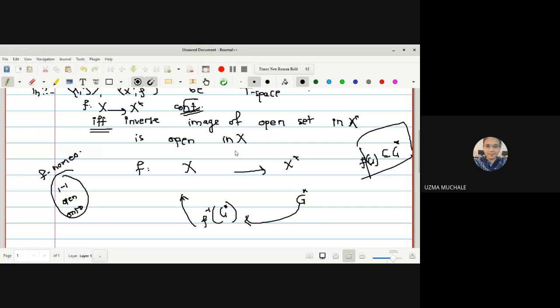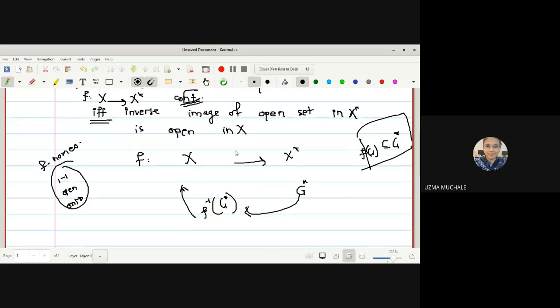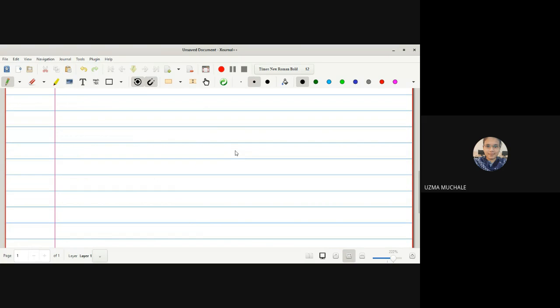What is our aim to show? If you have any open set G star in X star, we have to show that the inverse image is also an open set. We have to show this considering the mapping F is a continuous map. Okay. Later on I will put in detail a video on how to prove this. Until then, we will just see the statement so that it will be easy for you for appearing for the exams.